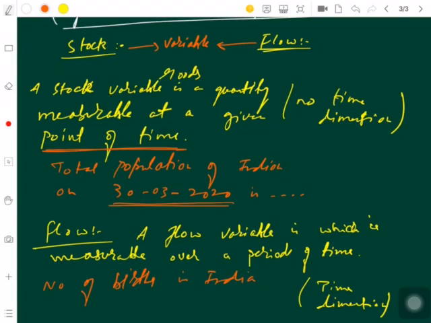So number of births in India in the year 2020, which will be said in 2021 when it will be calculated. For the time being, I'm using the same year. Number of births in India in the year 2020 covers the whole year, while the earlier one covers a particular date. So that is the major difference between a stock and a flow. So I'll make a simple example